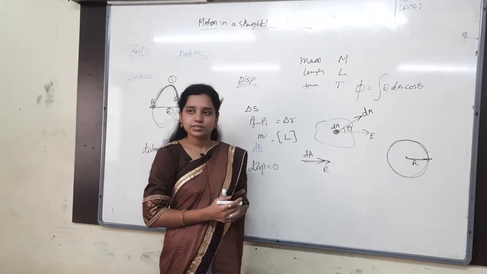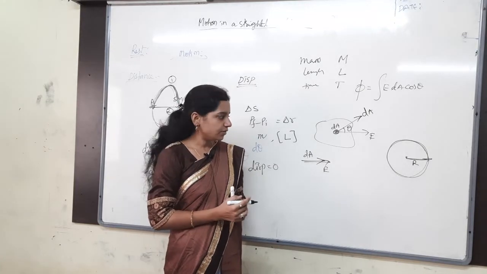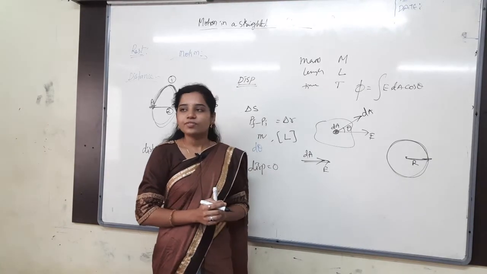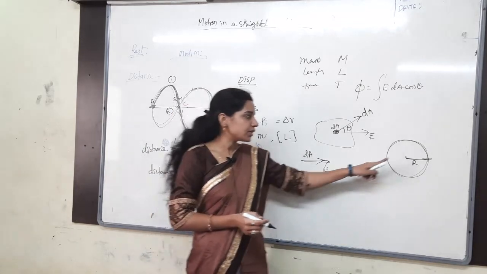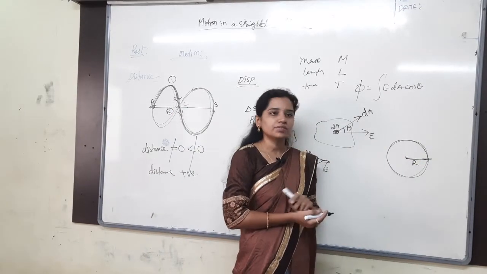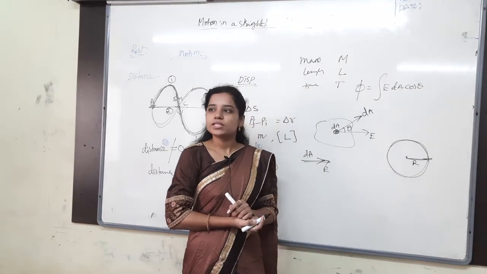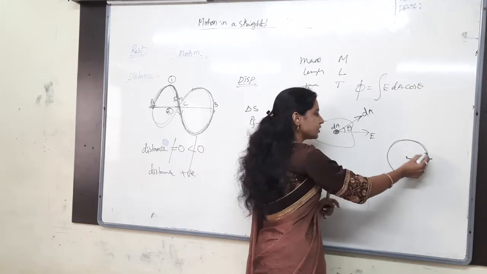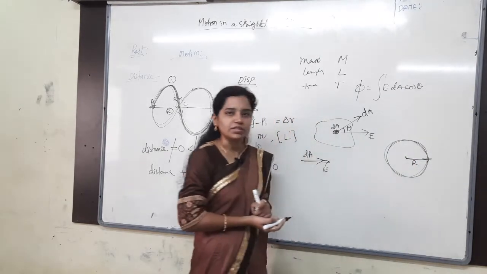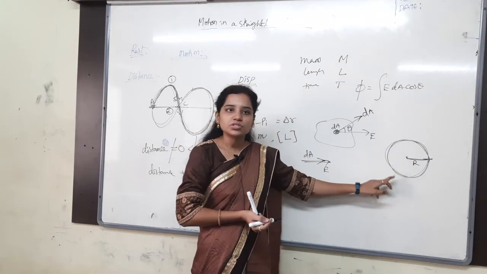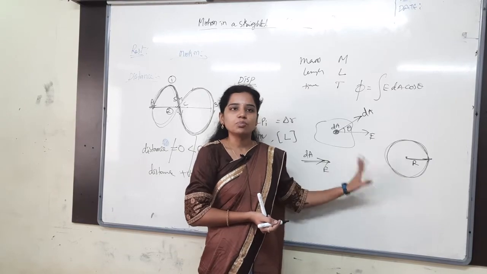The distance is 2 pi r. Why 2 pi r? The total length of the path is the circumference of the circle, 2 pi r. And the displacement is 0, because the initial position is equal to the final position.